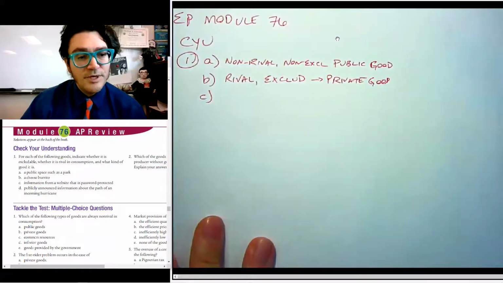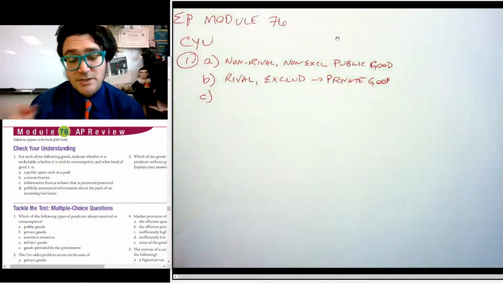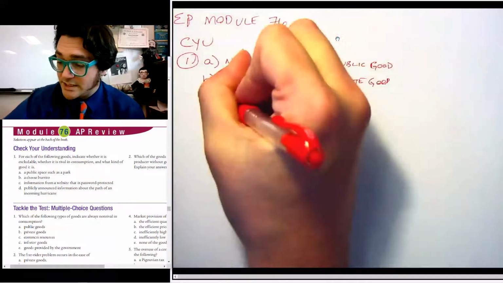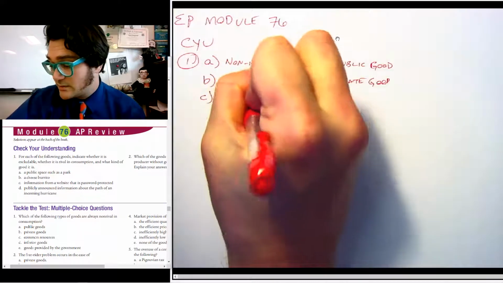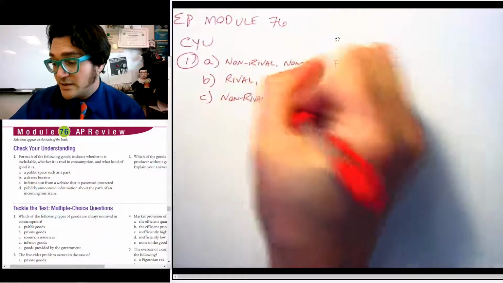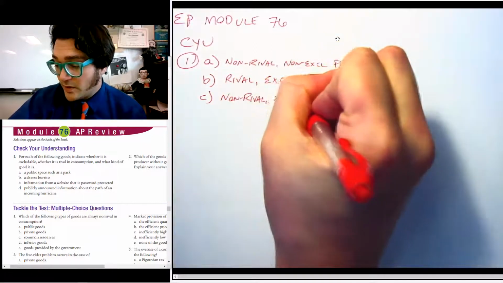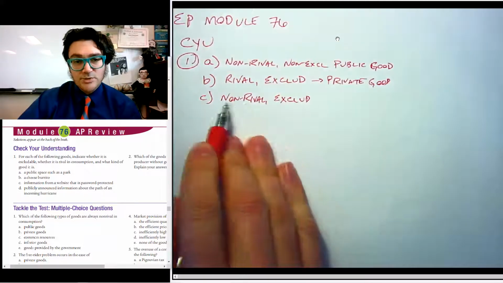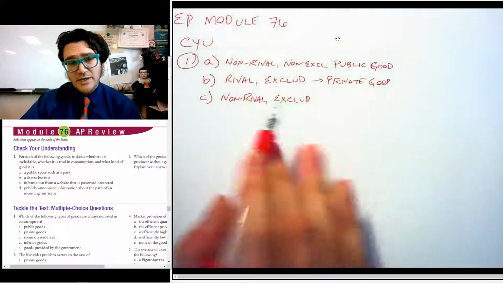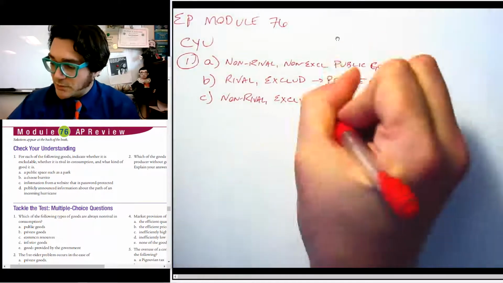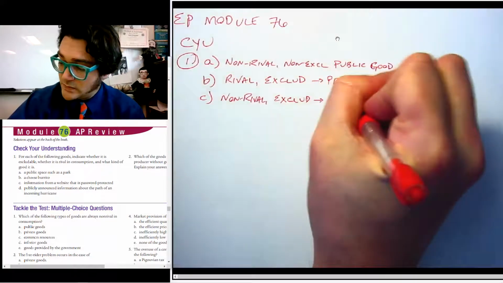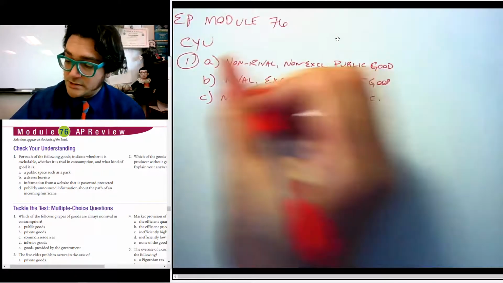C, information from a website that's password protected. So this is artificially scarce because it is non-rivalrous. If you get on there, that's fine, but it is excludable. So one person's consumption doesn't affect someone else's consumption directly, but you can exclude people from it, so we call them artificially scarce.